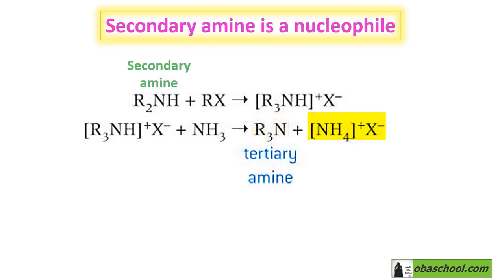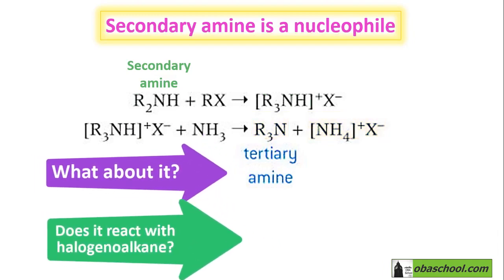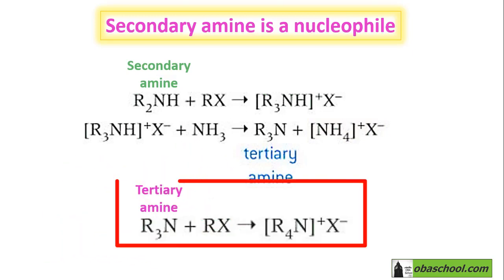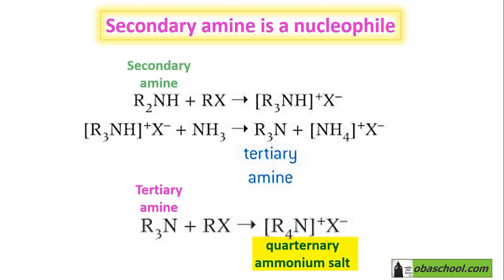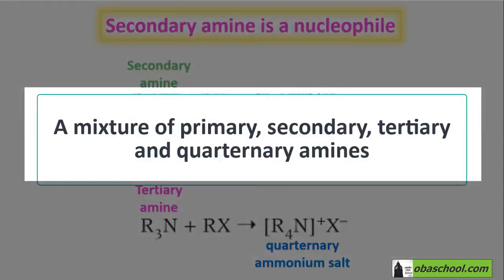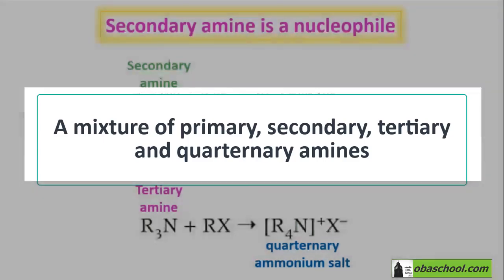Now, what about the tertiary amine? Does it also do like the previous secondary and primary amines? Well, of course, yes. Tertiary amines can react again with halogenoalkanes to produce R4N+ X-. This R4N+ X- is called a quaternary ammonium salt. After all these steps that we have seen in the previous video and in this video, a mixture of primary, secondary, tertiary amines and quaternary ammonium salt is produced.